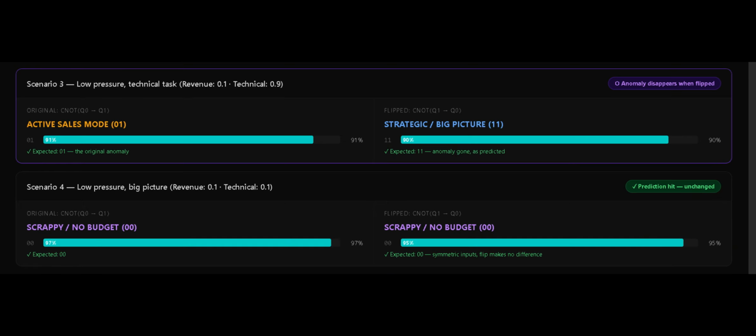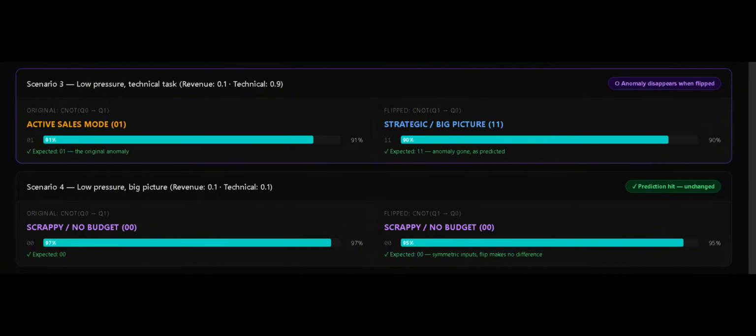Scenario 3 is the proof. This is where the original anomaly lived. Low revenue, high technical, selecting active sales mode at 91% when you'd expect deep technical build. Flip the control qubit and the anomaly is gone. The same inputs now select strategic big picture at 90%. Exactly as predicted. The anomaly didn't disappear because we fixed something. It disappeared because we moved the control position. It traveled with the qubit.